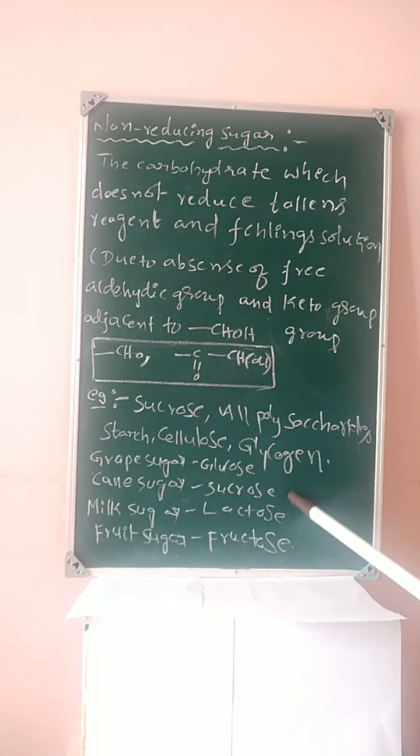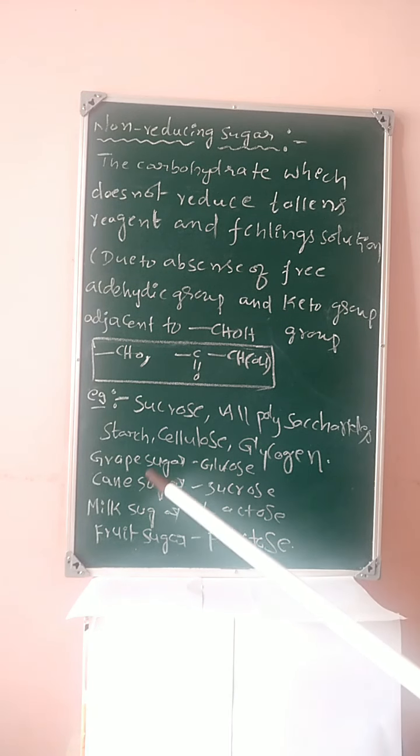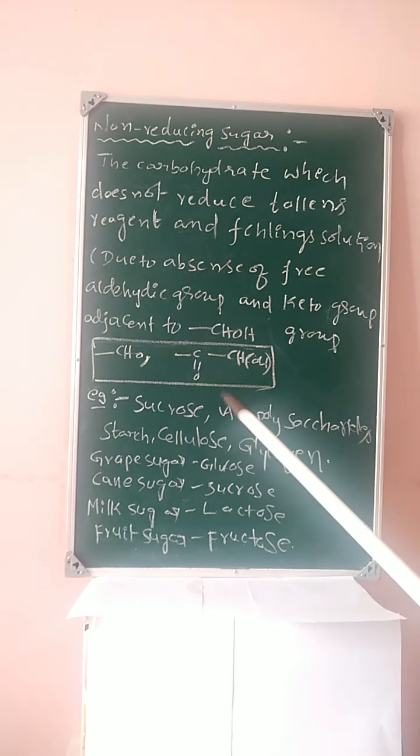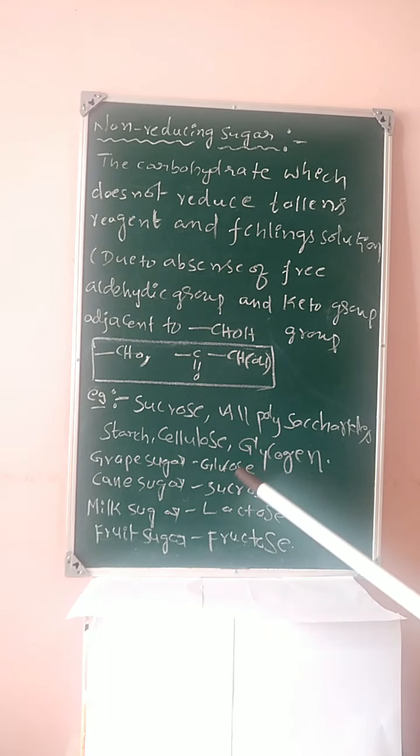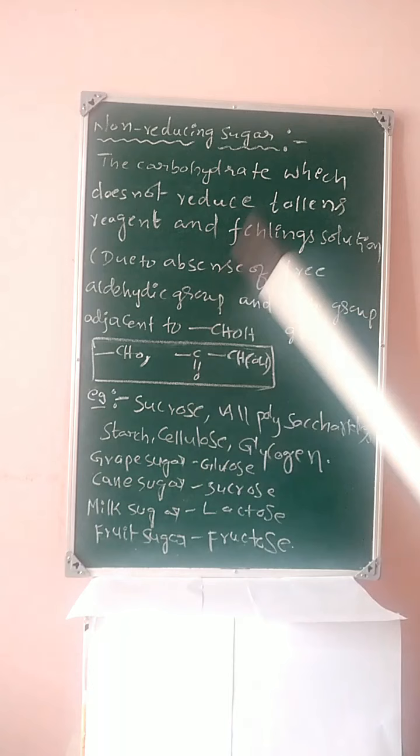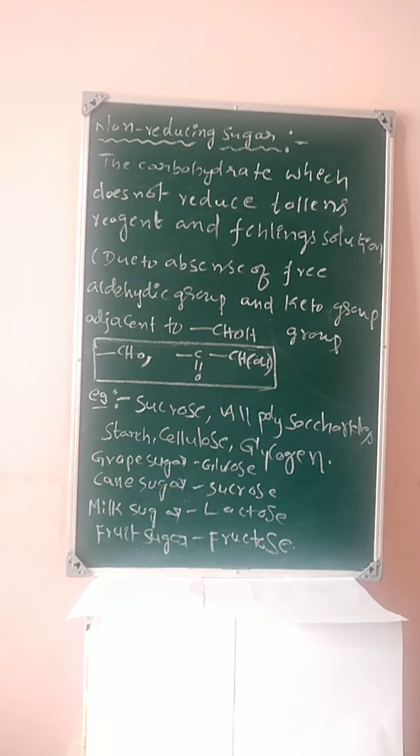From the examination point of view, terminology is also important, student. Grape sugar is known as glucose, cane sugar is known as sucrose, milk sugar is known as lactose, fruit sugar is known as fructose. In examinations, they ask: which of the following is called milk sugar? Which of the following is called fruit sugar? Like that. Glucose, sucrose, lactose, fructose are called grape sugar, cane sugar, milk sugar and fruit sugar.